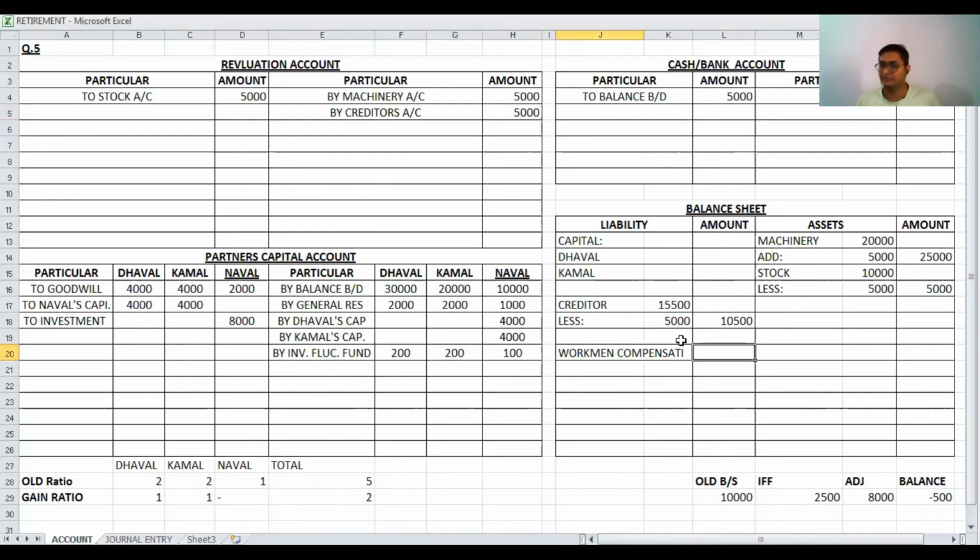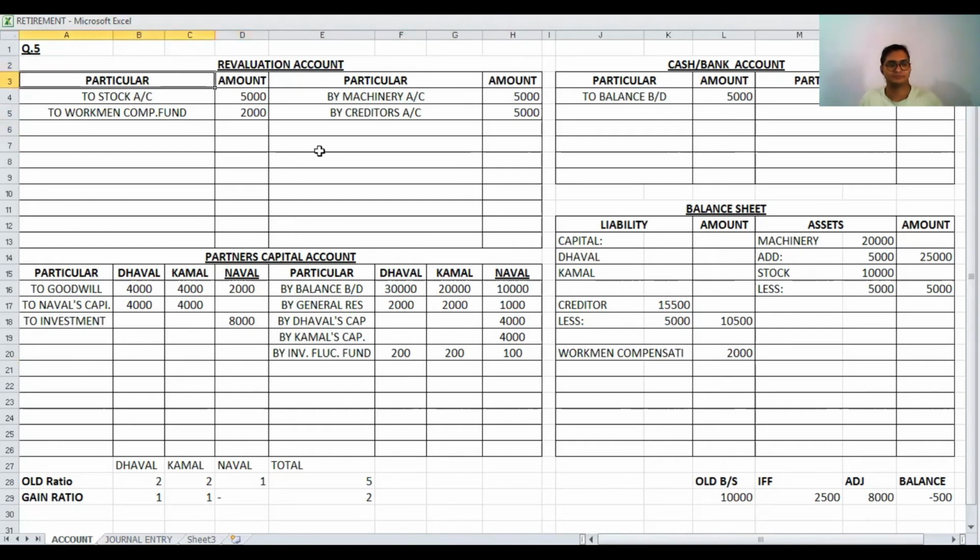Workmen compensation amount is 2,000. And now the second entry, liability increase. So debit side to workmen compensation fund, amount is 2,000. Two entries for this adjustment: number one, revaluation account debit, and number two, in balance sheet liabilities side.